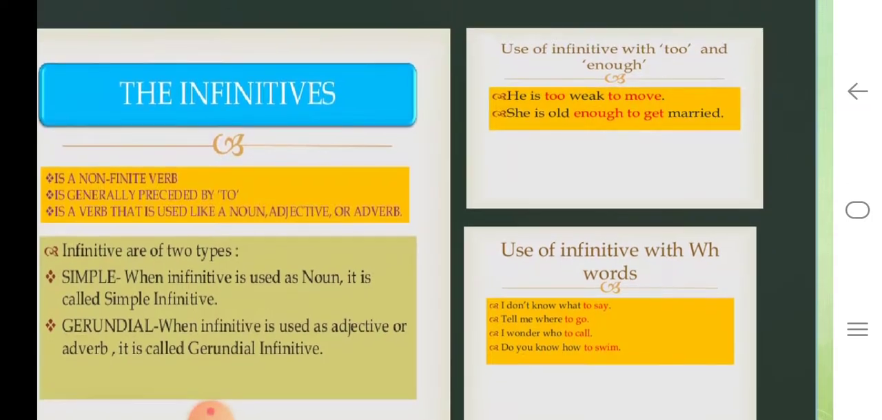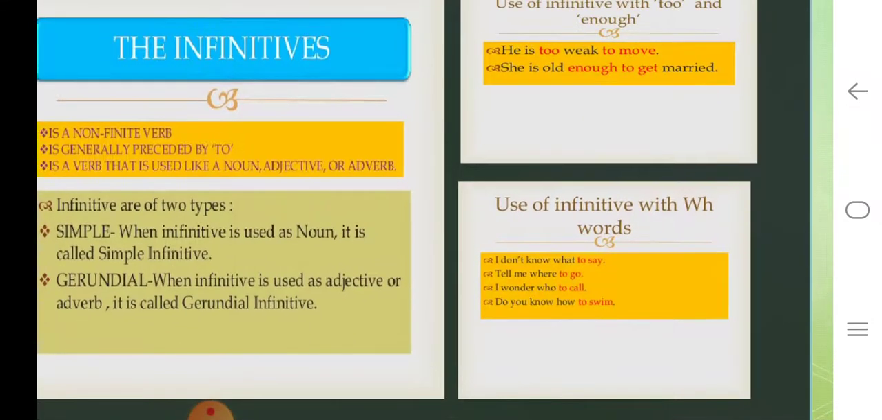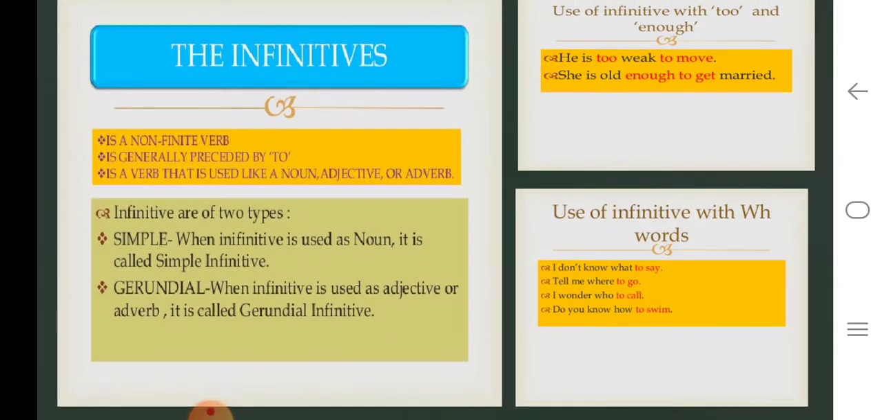So if you look at the use of infinitives with to and enough, he is too weak to move. She is old enough to get married. I'm just giving you general examples here. Use of infinitive with WH words. Okay. So just look at how it is being used here. I don't know what to say. Tell me where to go. I wonder who to call. Do you know how to swim? So these are the different kinds of WH words with which you can use infinitives.